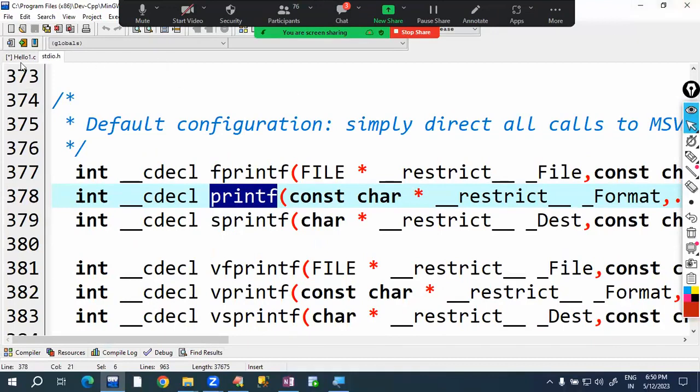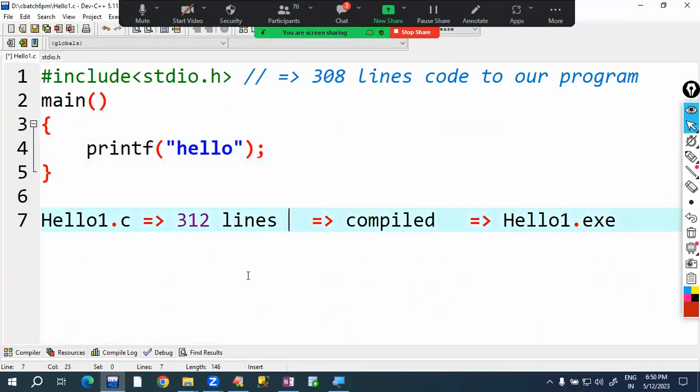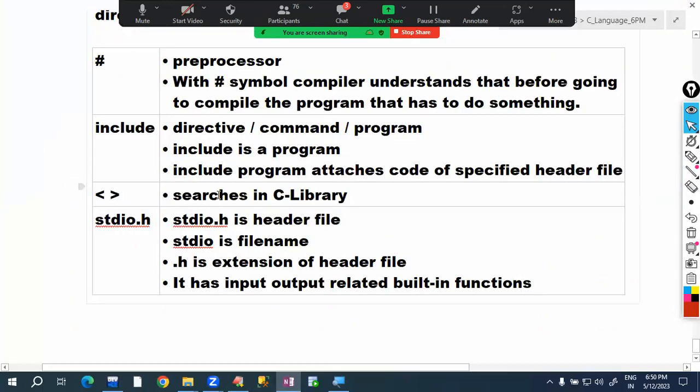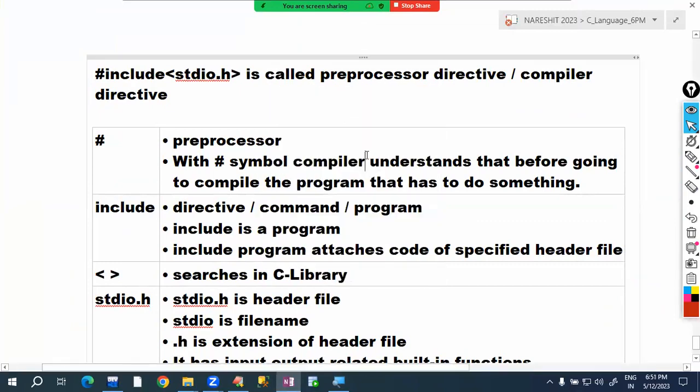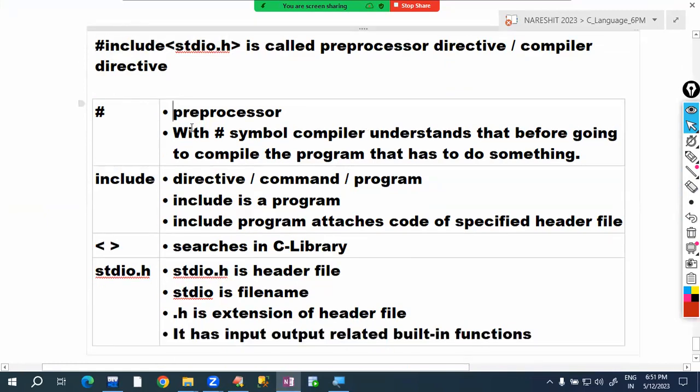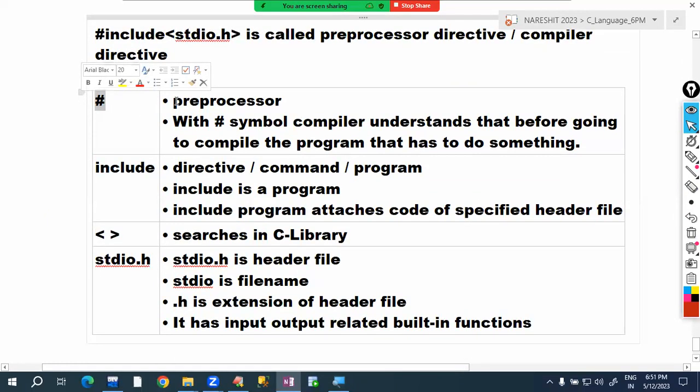Okay. So this is clear information regarding hash include stdio.h. Hash include stdio.h. Now please confirm what is a hash. Please give the response here. Please involve in the class. Give the response when I ask the questions. What is the meaning of hash here?